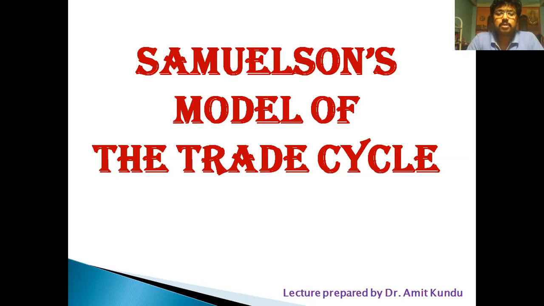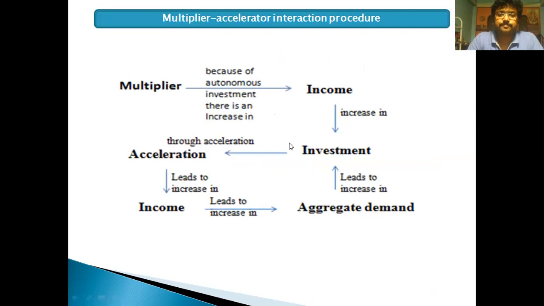So this gap was introduced by Samuelson in his model of the trade cycle. He introduced the multiplier as well as the accelerator, and the procedure through which the multiplier and accelerator actually work can be seen here.